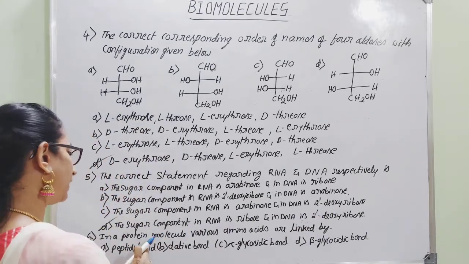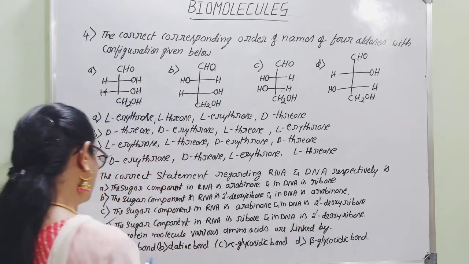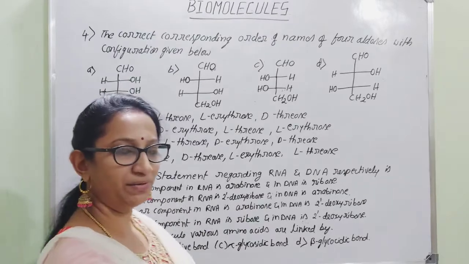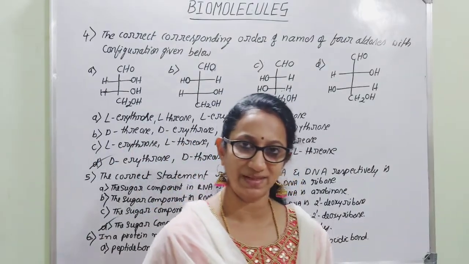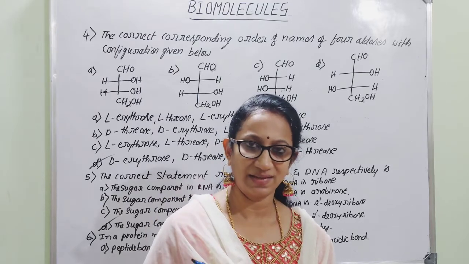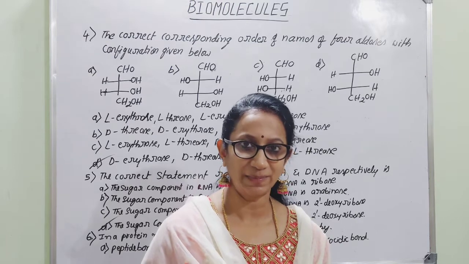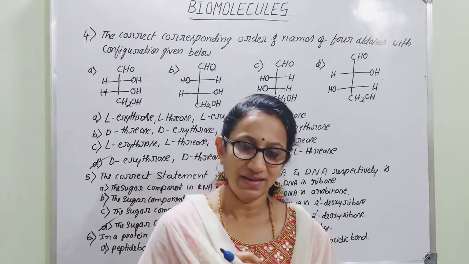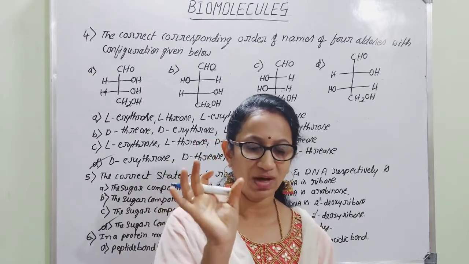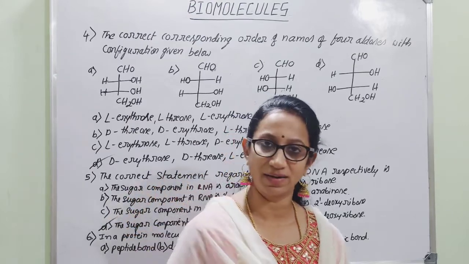Next question. In a protein molecule, various amino acids are linked by. So here we can find the amino acids. An NHCO bond will be present between two amino acids, and this linkage will be considered as a peptide bond. So there will be a combination of that NH and CO between two adjacent amino acids. That bond is actually called a peptide bond.